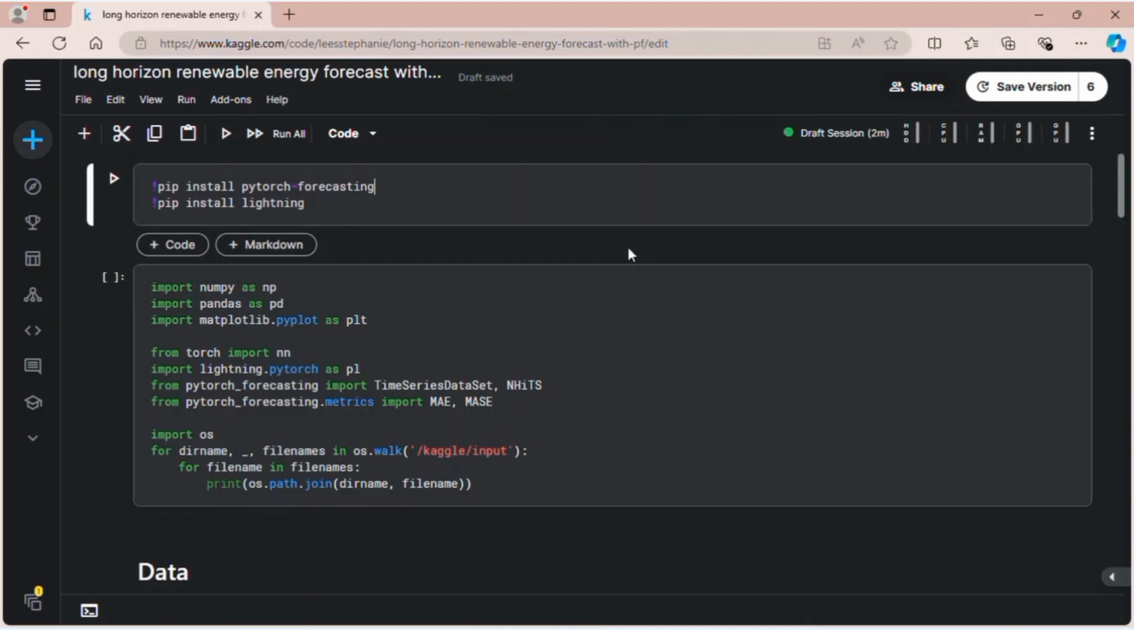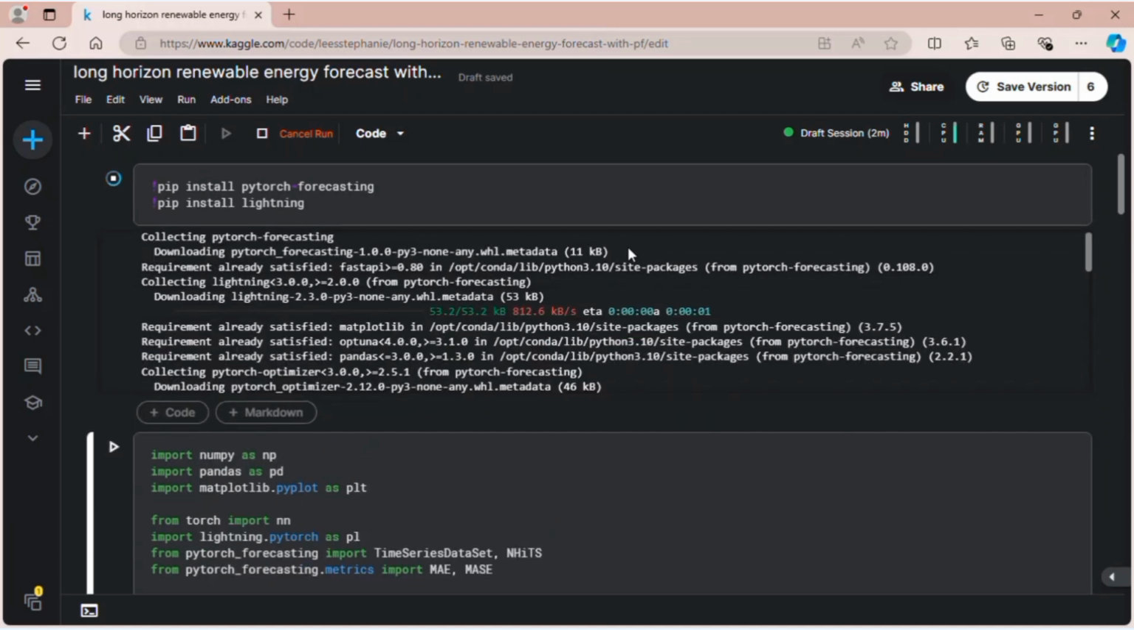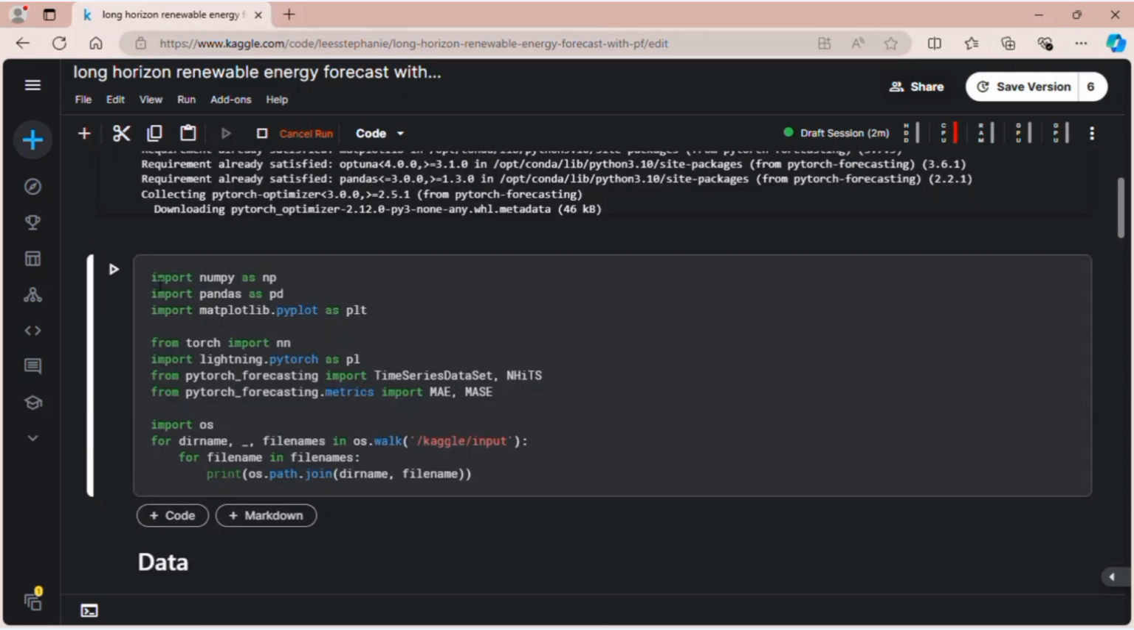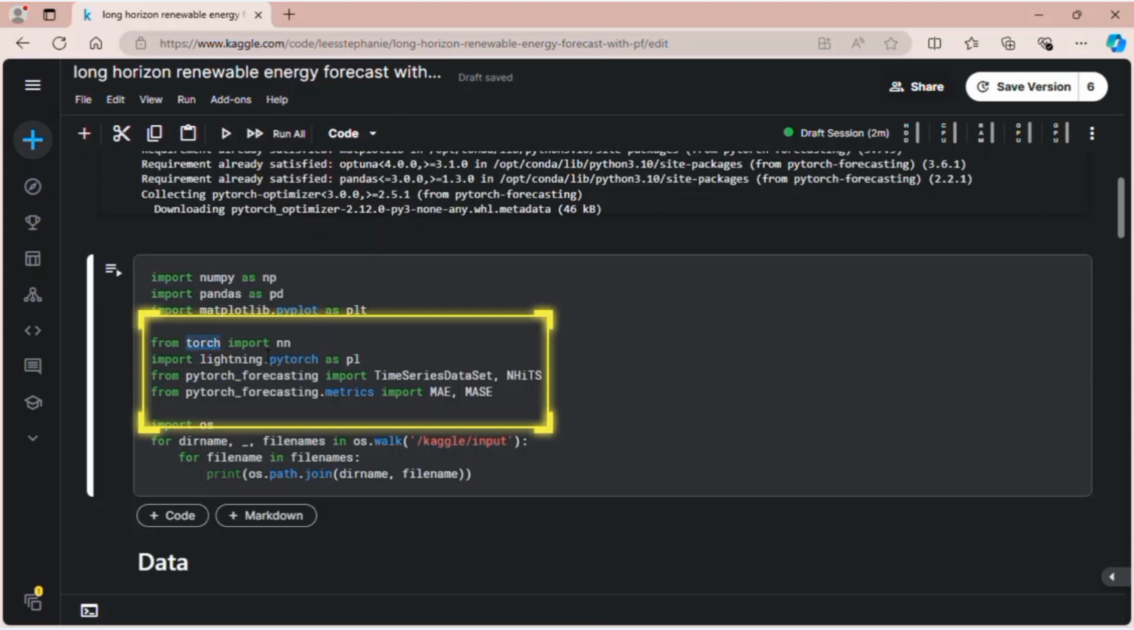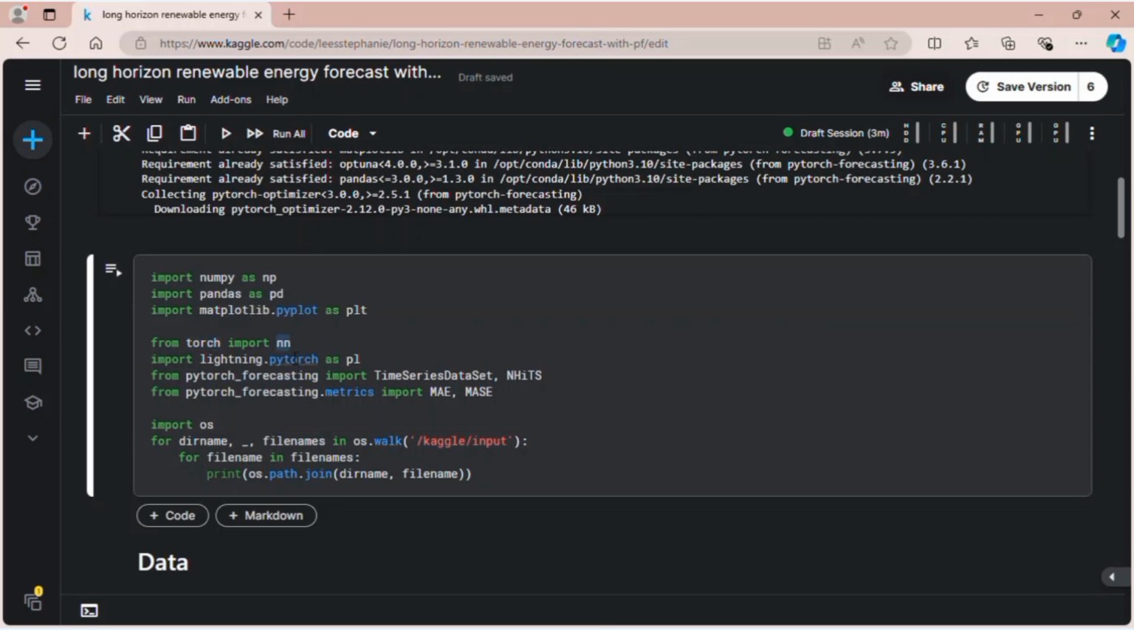First of all, we need to download some libraries. We're using the PyTorch Forecasting library to implement NHITS. And since NHITS is written in PyTorch, we also need PyTorch Lightning to train the model. And then here are the libraries that I'm going to use. The basic ones like NumPy, Pandas, and Matplotlib. And then Torch, well, actually, I don't think we will use NN at all, but it's based on that anyway. And so this is PyTorch Lightning.